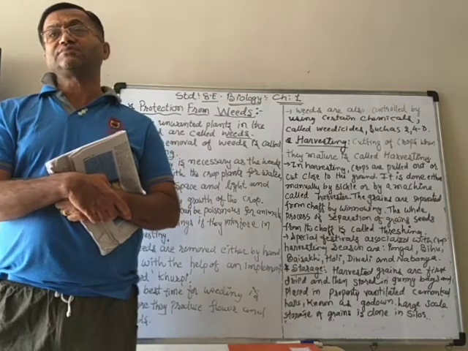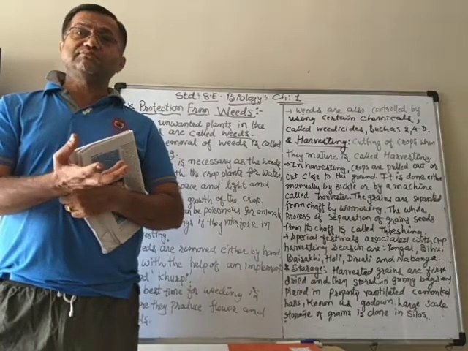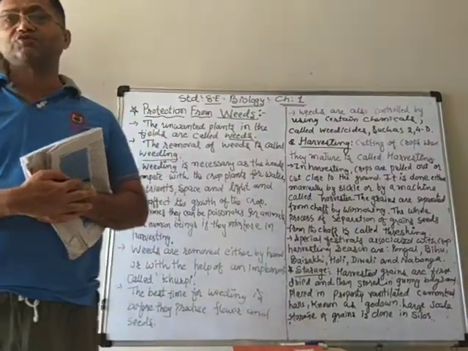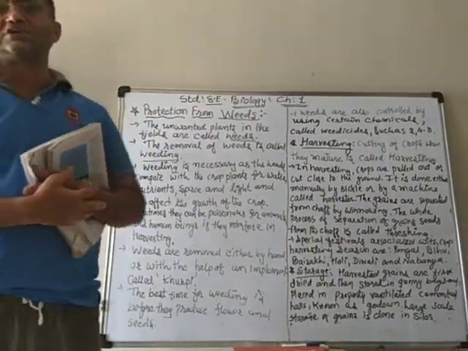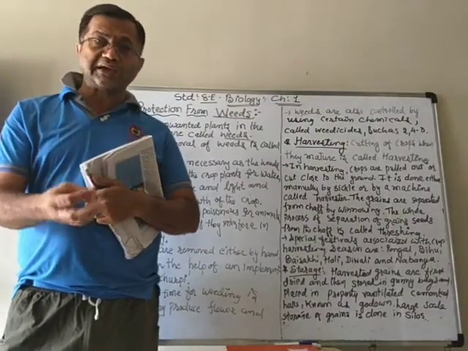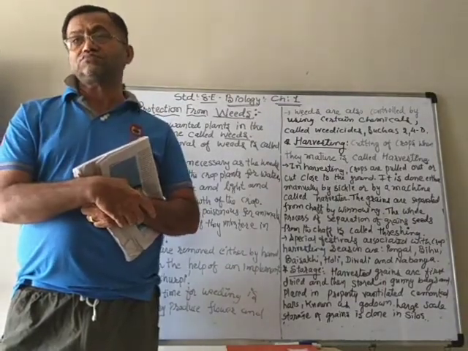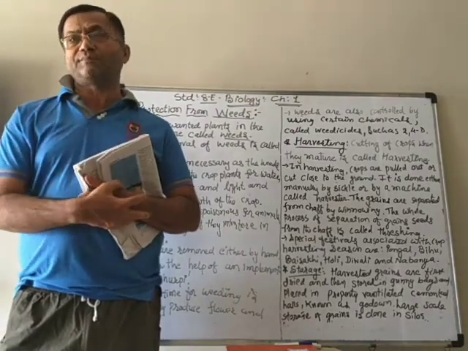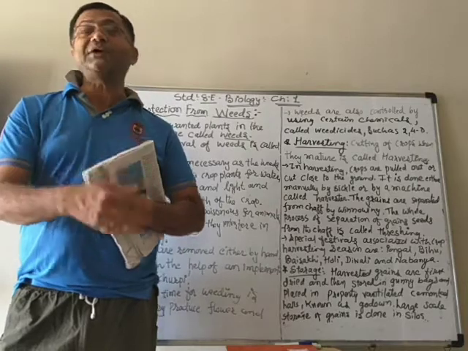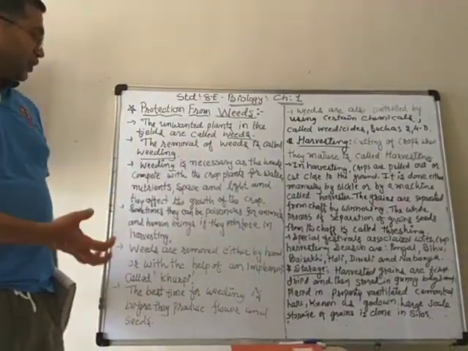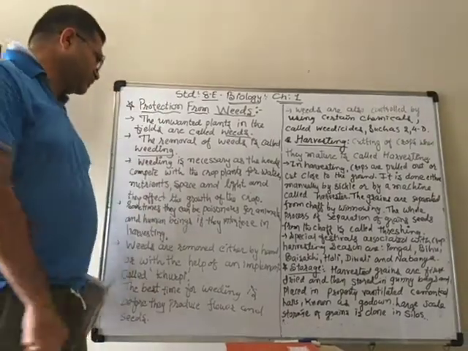Being plants, the weeds also need the same things to grow, like nutrients, water, sunlight, air, etc. So if they also grow with the crop, they compete with our main crop, and they absorb nutrients and water.